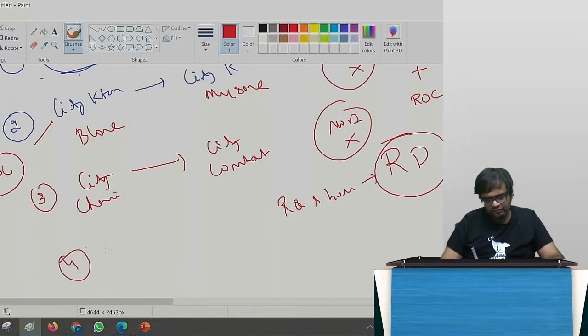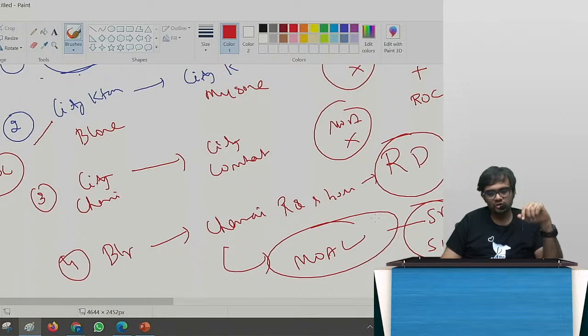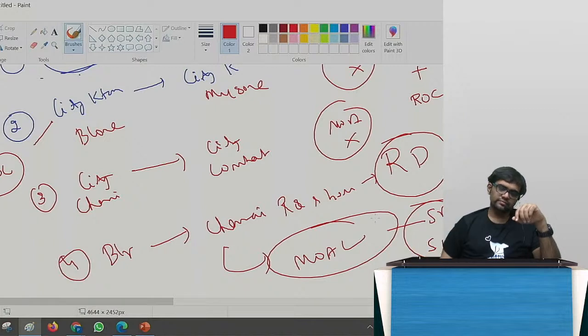Now if I shift from Bangalore to Chennai, only then will the MOA change come. Now again a special resolution has to be passed under section 13. Did you get it? This is how we need to think of it. From Bangalore to Chennai, if you are going, same way: MOA, special resolution, section 13.